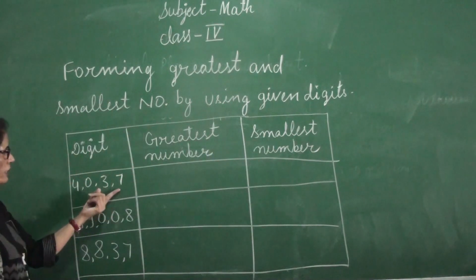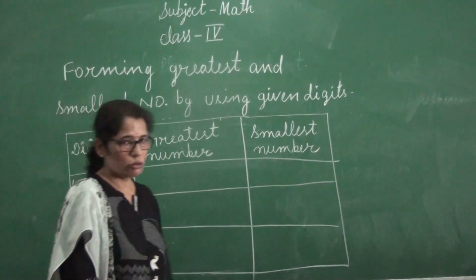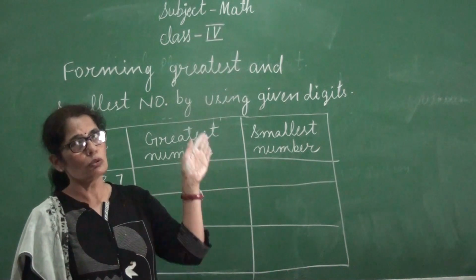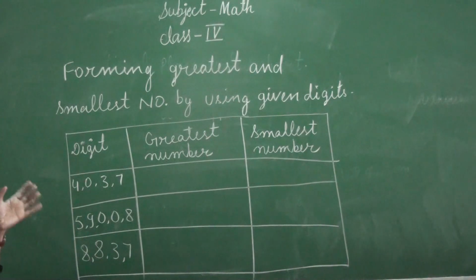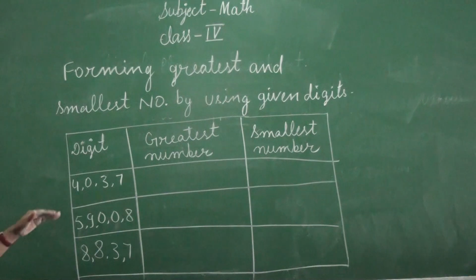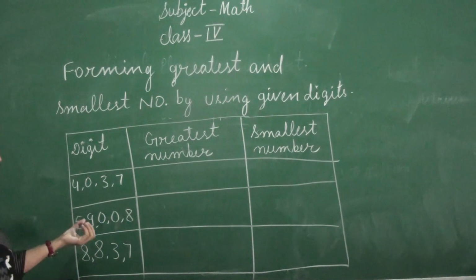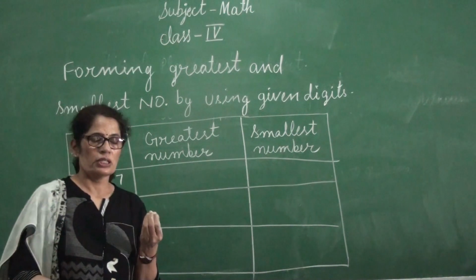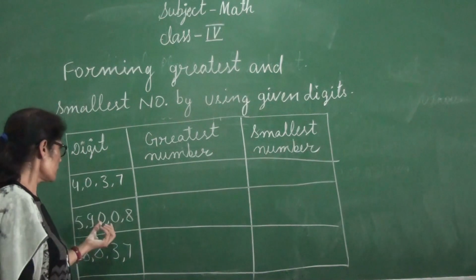How many digits have I given here? 4. So you have to use all 4 digits. You know, if we make the greatest number, the order will be greatest to smallest. जो हमारा greatest number होता है, सबसे बड़ा नंबर होता है, उसका ऑर्डर हमारा बड़े से छोटे नंबर की तरफ जाता है. So we can make the greatest number easily. If we have two same digits, अगर हम किसी नंबर में दो सेम डिजिट है हमारे साथ, तो we can put them together, हम उनको एक साथ रख सकते हैं.